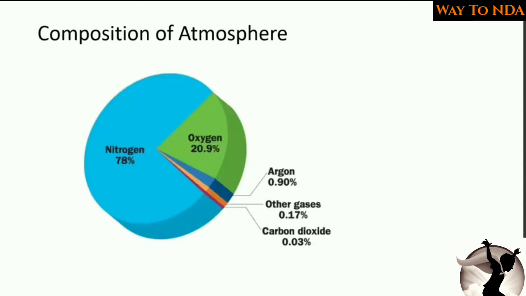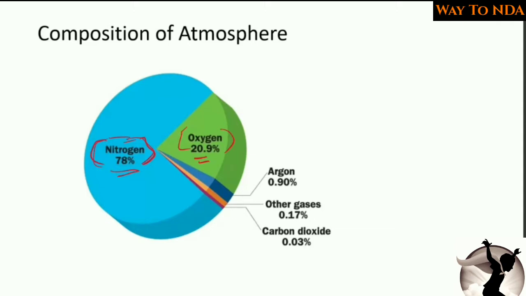Now, what is there in the atmospheric air? You will find that in the atmosphere there are various gases, and mainly the gas present in the atmospheric air is nitrogen. 78% of the atmospheric air is nitrogen. 78% atmospheric air में nitrogen ही है. ठीक है. Second most important gas in the atmosphere is oxygen. उसका रेशियो है around 20.9%. ओके, 20.9% ऑक्सीजन है हमारी atmospheric air में.